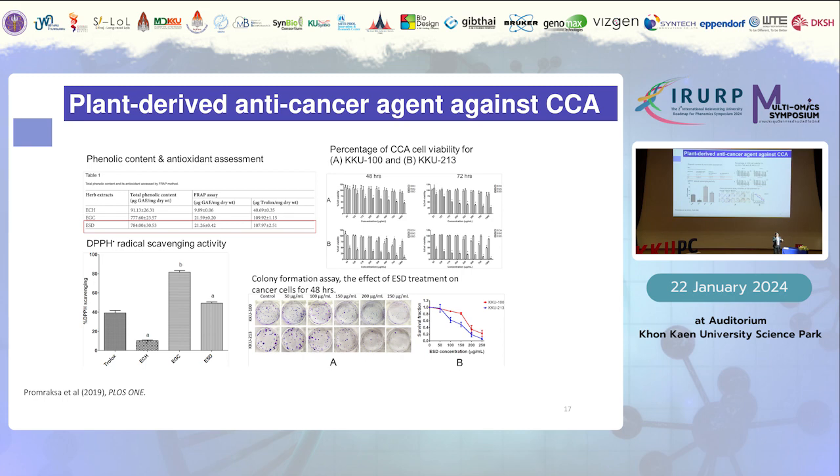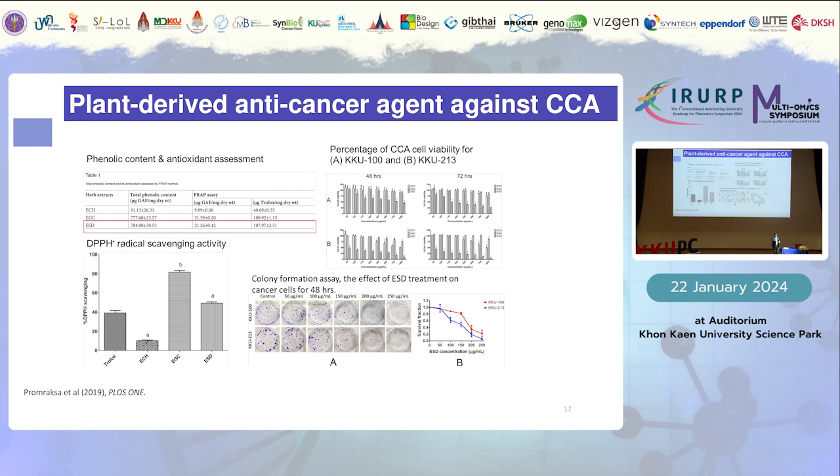And then we treated two different cholangiocarcinoma cell lines, KKU100 and KKU213. These two cell lines show different degrees of proliferation and aggressiveness of the cancer characteristics. We treated the two cell lines with the ESD extract and the other extracts at different time scales, 48 hours and 72 hours.